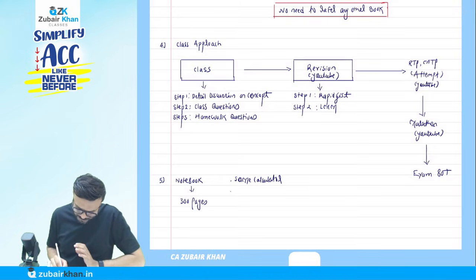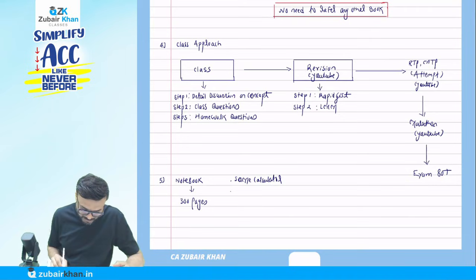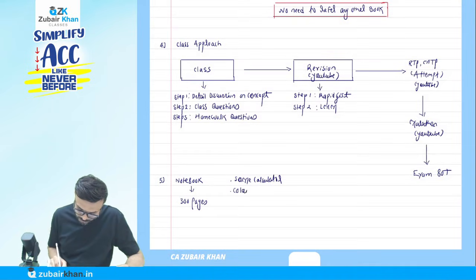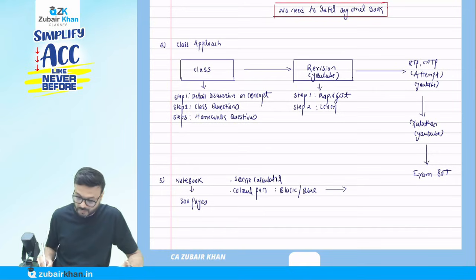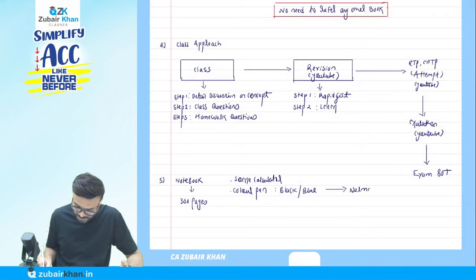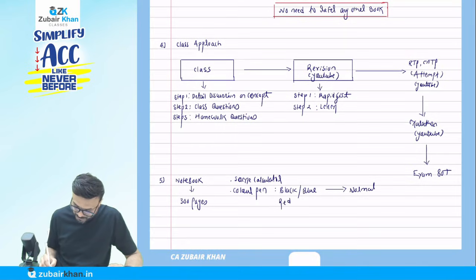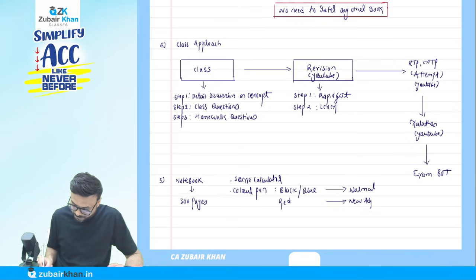If I talk about the pen, that is up to you. You can take a black or blue pen. In class, I use blue color only for the normal points, but at certain times I use a red color, for any comment or new adjustment.